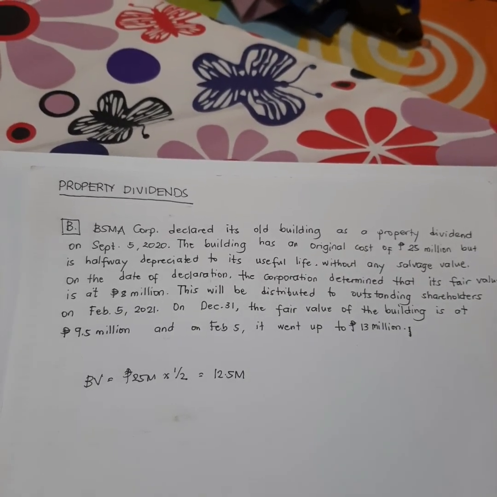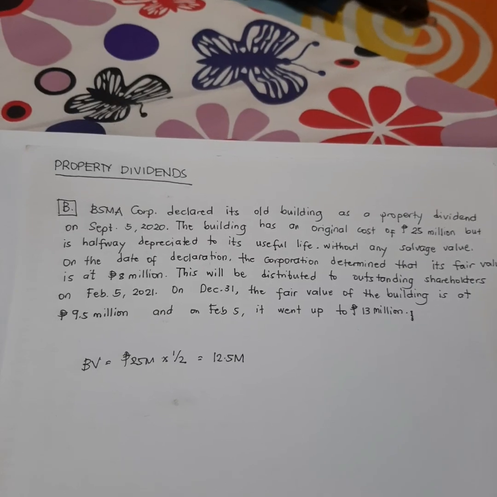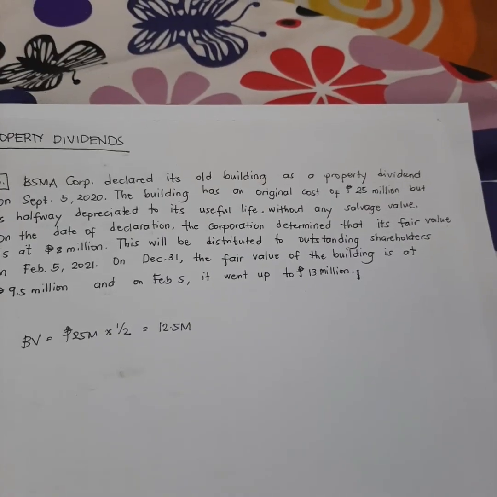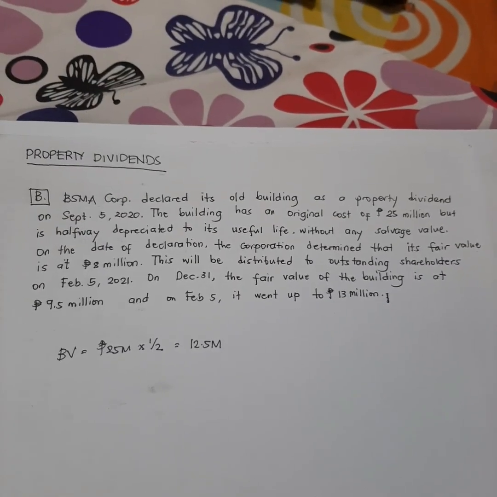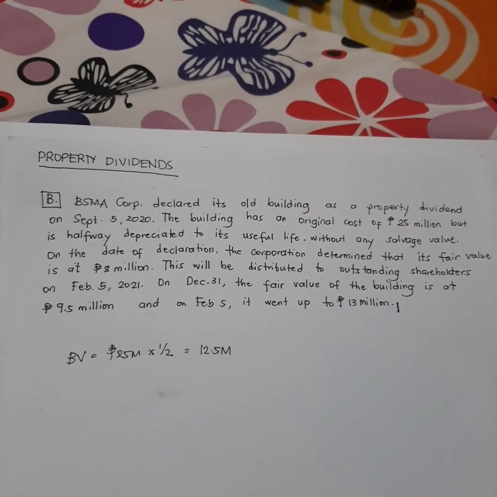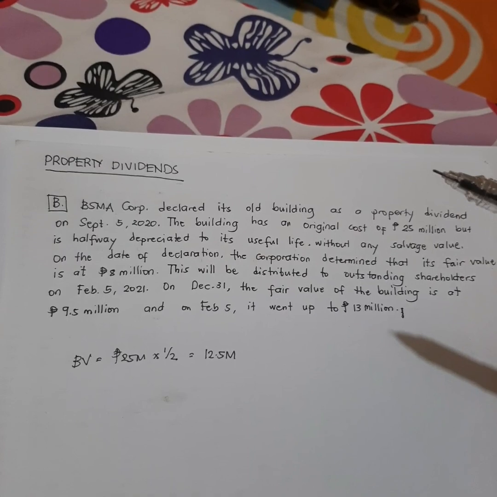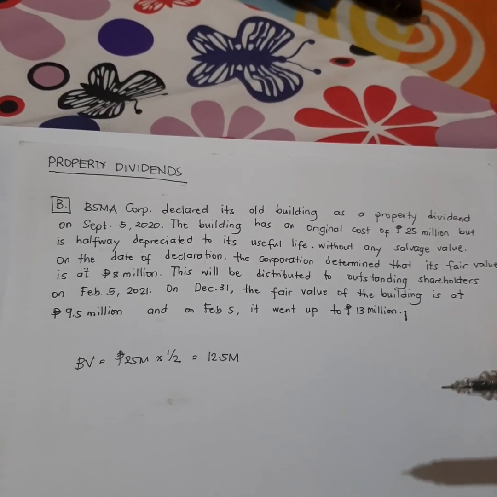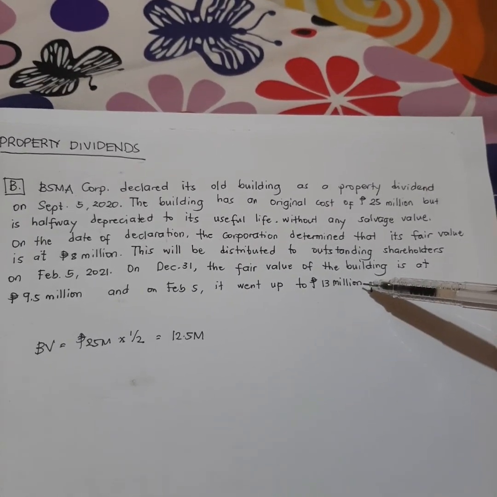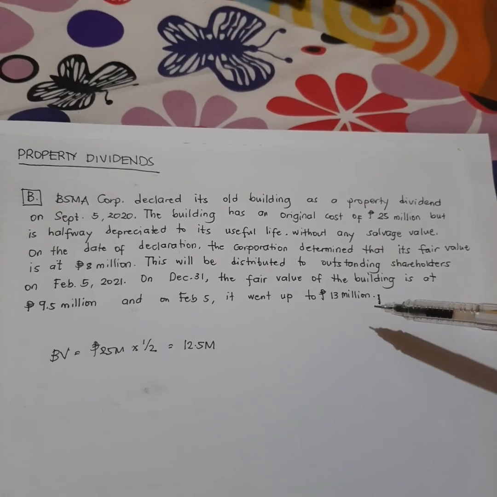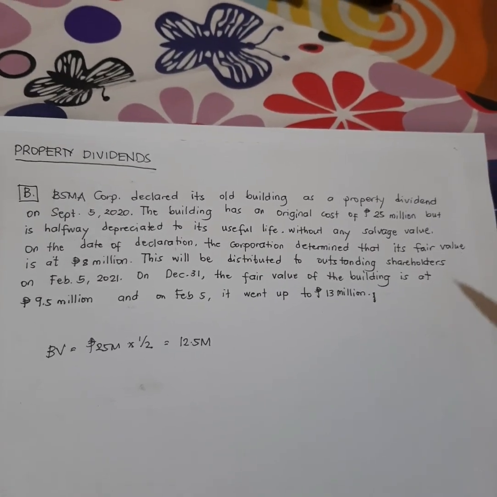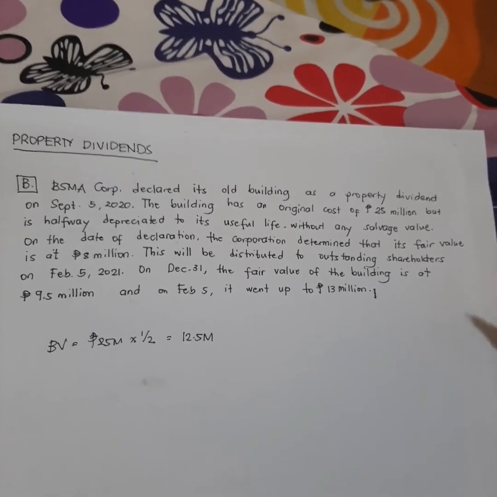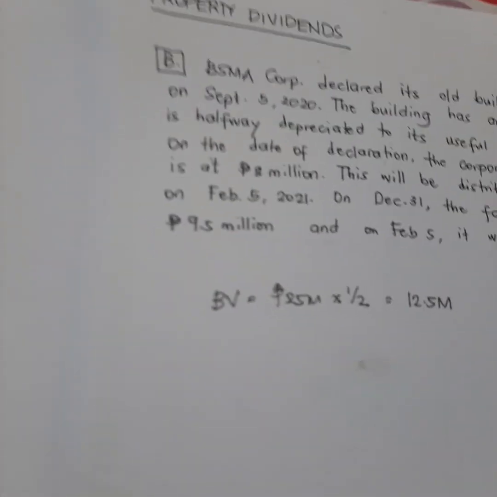On the part of the liability, kanina, pag tumaas yung liability, so ina-adjust natin yung retained earnings as well as the property dividends payable. At kapag bumaba, ina-adjust din natin siya. So, ang end point naman ng property dividends is that at the date of payment, you will be paying this amount. Okay? Or you will be paying whatever is the updated fair market value of the property. Okay. So, let's have it here.